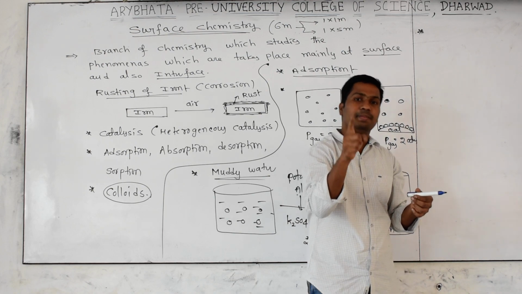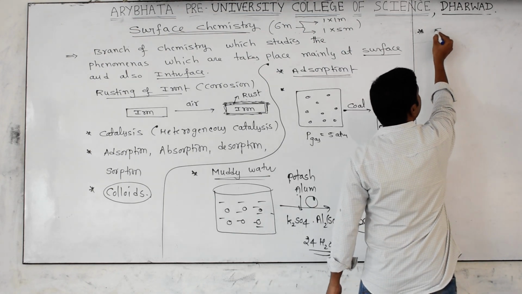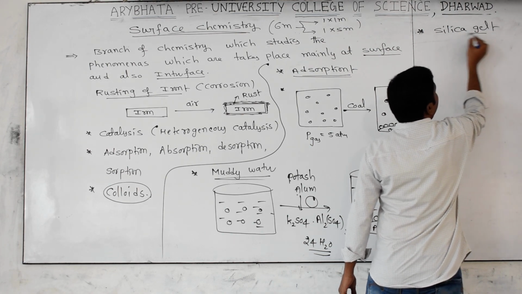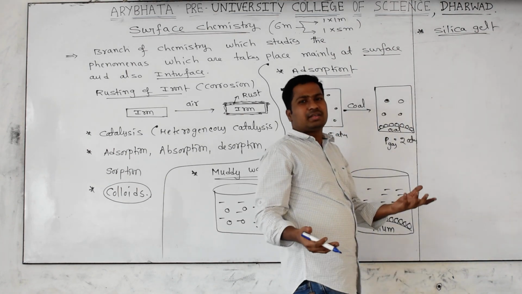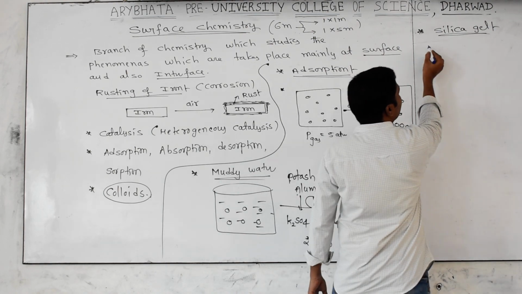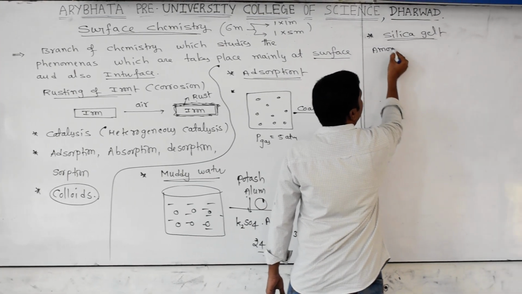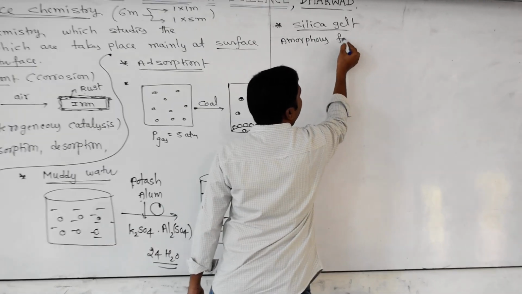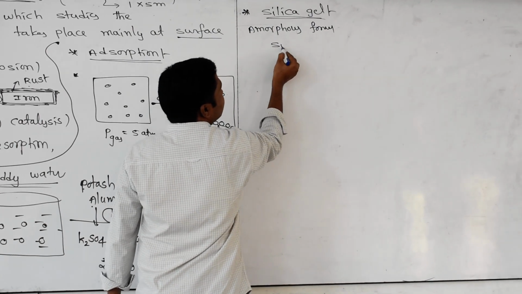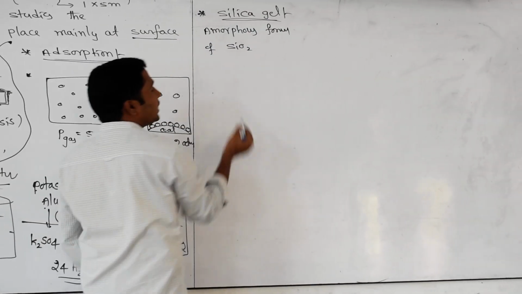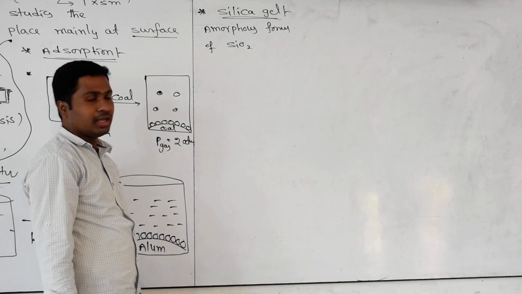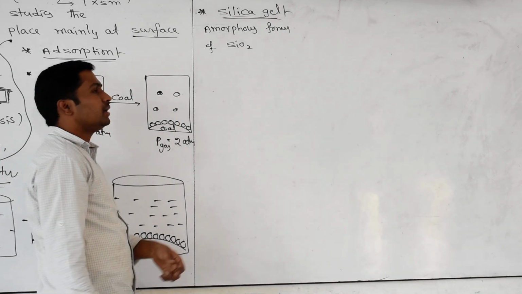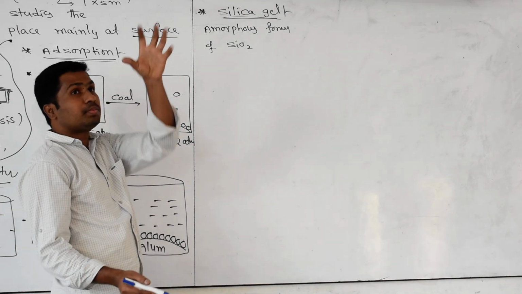It is also possible by using a special chemical. It is nothing but silica gel. Silica gel means what? It's not a different chemical. It is just an amorphous form. You studied the solid state: the amorphous form of sand. Sand is nothing but SiO2. It's a gel-like material. The amorphous form of SiO2 is like transparent beads. If you use that, what happens? It will absorb the moisture.